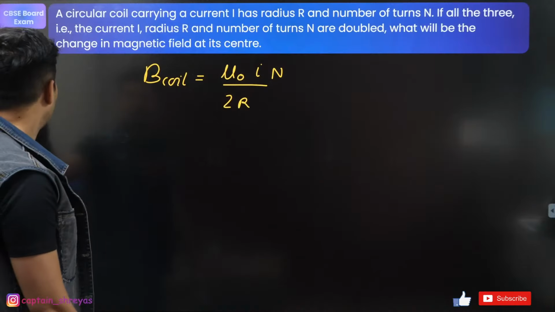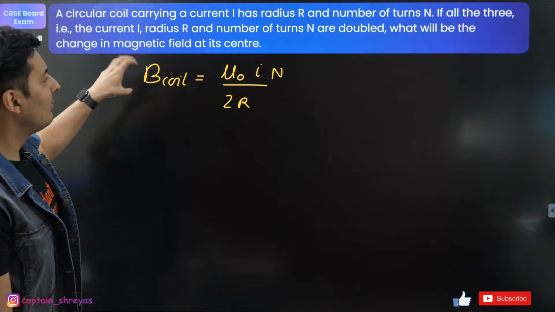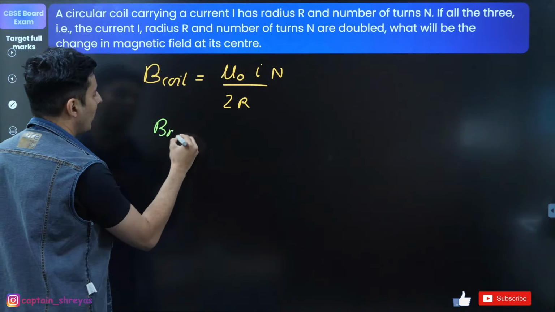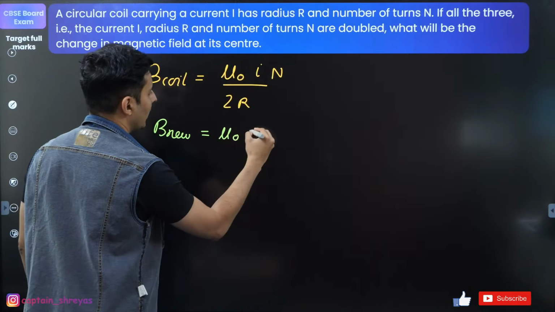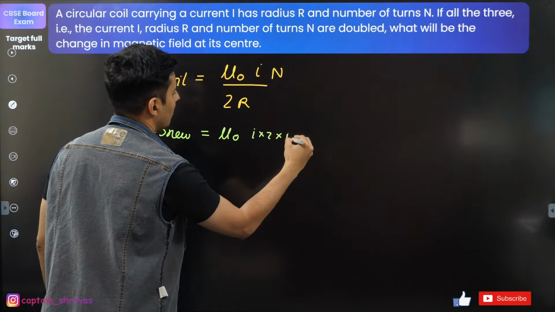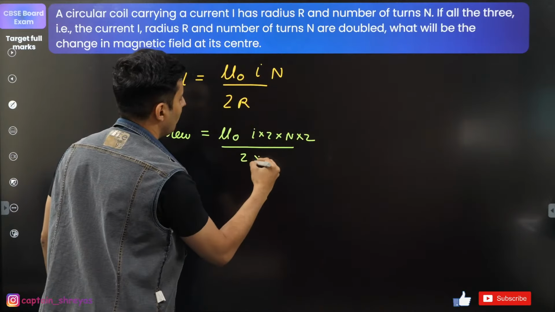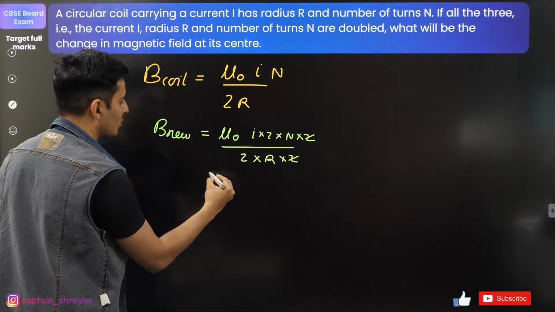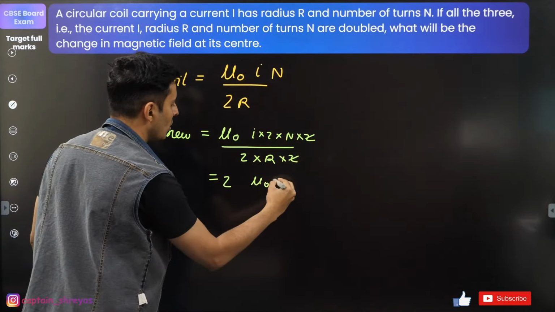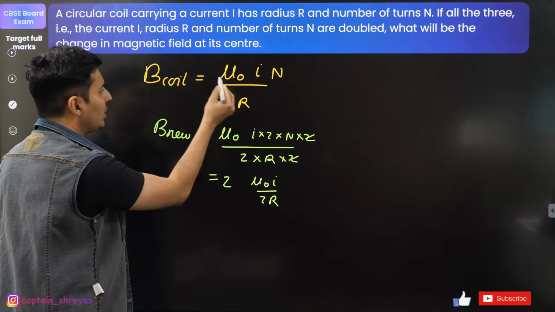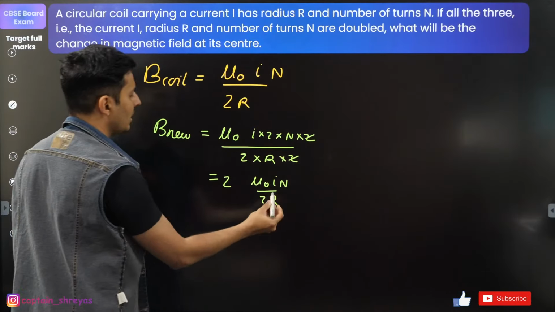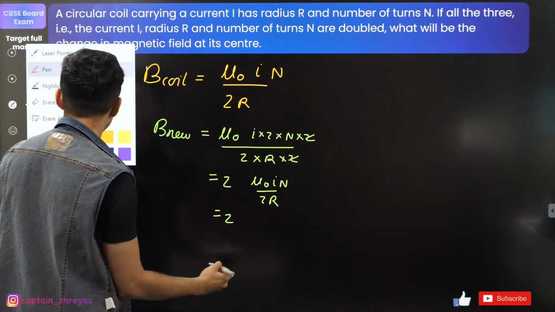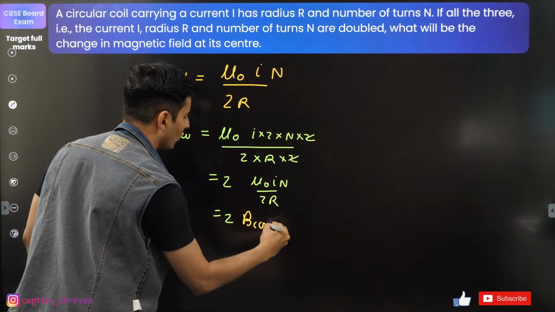That's right. Now see what will happen. If you have a new coil with more turns, more current, more radius, in fact double. So for the new one, it will be mu naught into current 2I and number of turns 2N divided by 2 into 2R. This 2 cancels, only this 2 is remaining. So 2 into mu naught I N by 2R, which is the original magnetic field. So it will become 2 times the magnetic field of that original coil.